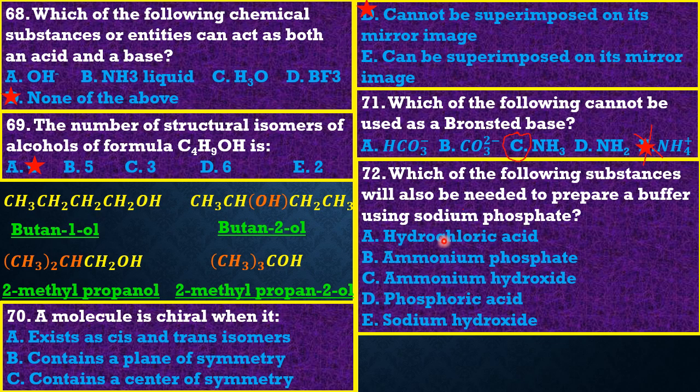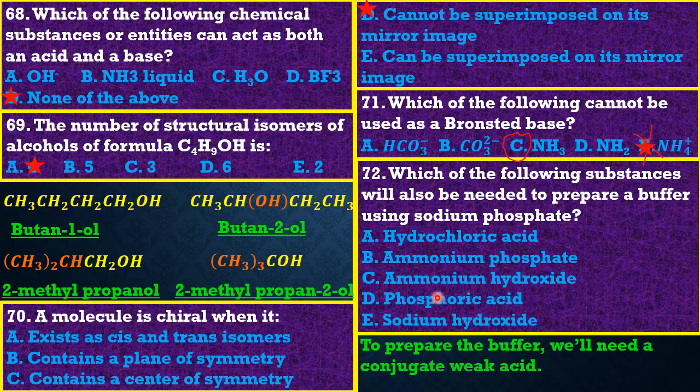So in that case, guys, hydrochloric acid is not correct. Ammonium phosphate is not correct. That's a base. C is saying ammonium hydroxide. No, that's a base. Then E is saying sodium hydroxide. No, guys, it's a base. So the best option in this case has to be option D, phosphoric acid.